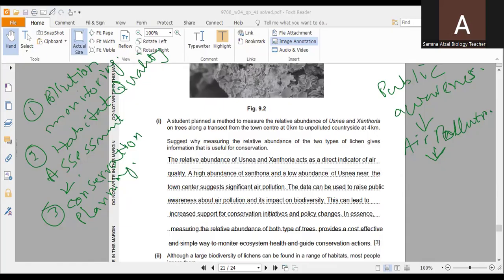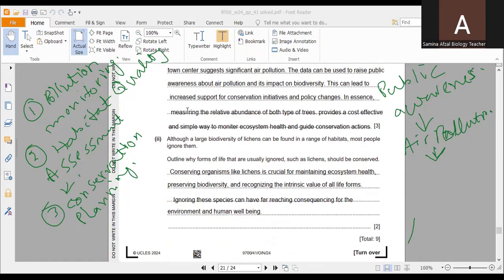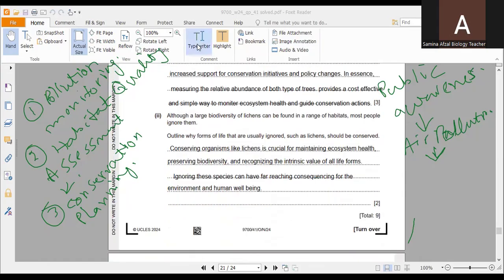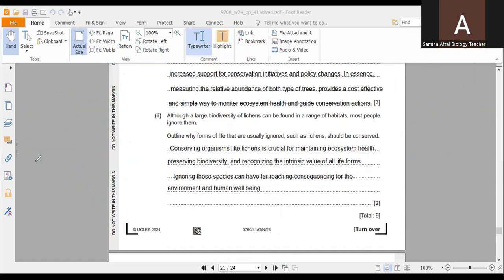This can lead to increased support for conservation initiatives and policy changes. In essence, measuring the relative abundance of both types provides a cost-effective and simple way to monitor ecosystem health and guide conservation actions. These two types of species are very helpful for us because they act as bioindicators, and with the help of them we can better improve our environmental conditions. We can better the place where we are living. We can improve the other resources of life with the help of these different types of species which are growing over there.